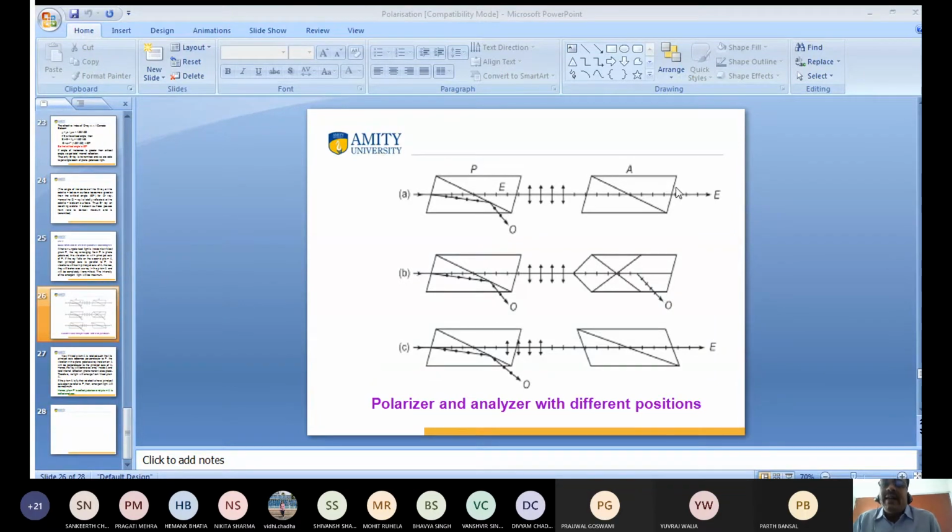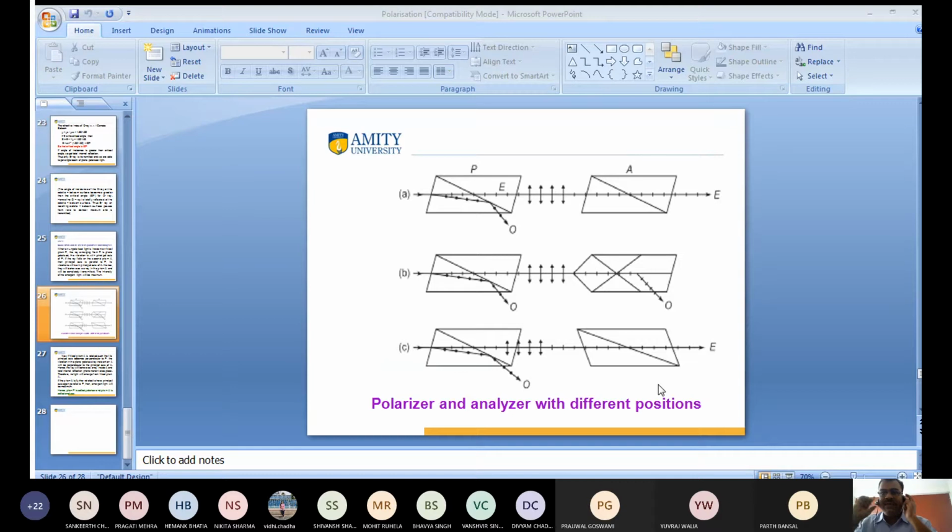And again, when the prism is rotated so that the second prism is in the same direction, what is going to happen? The light passes through. This is the ray of light, and this is the extraordinary ray, passing in the same direction, confined to one direction. So again we get the extraordinary ray of light. So we can say that the first prism is working as a polarizer and the second prism is working as the analyzer. Again, I want to discuss this.